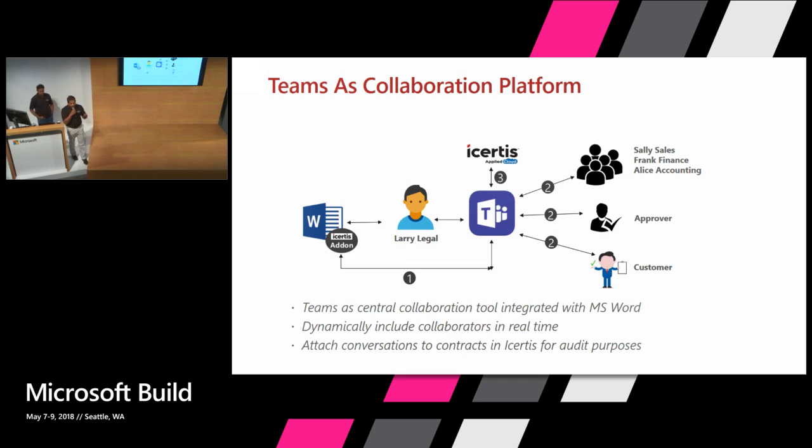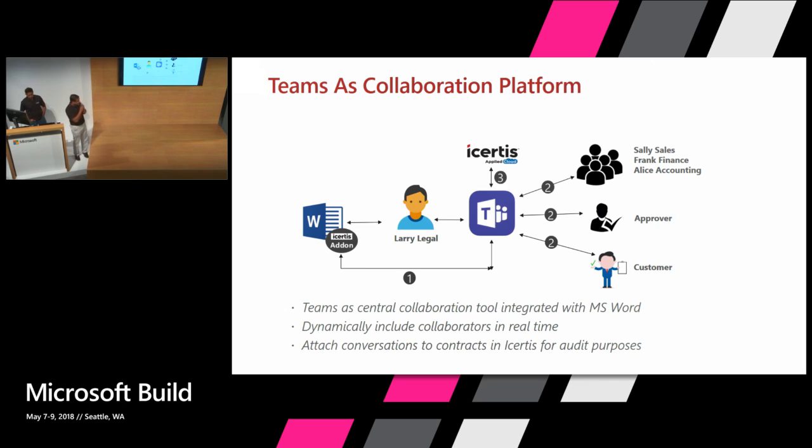So what really happens is Larry Legal, who is looking at the contract, opens up Microsoft Word, and inside Microsoft Word, we have an Icertis experience for Microsoft Word, which is an add-on. That add-on has the capability to launch Microsoft Teams.